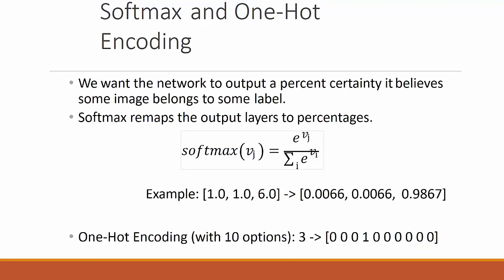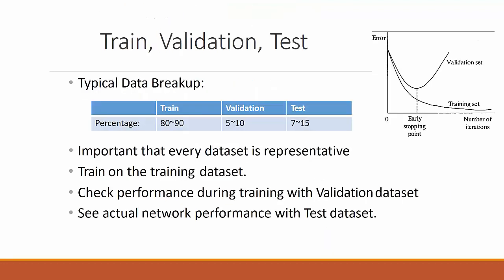We want the network to output a percent certainty it believes some image belongs to some label. Softmax remaps the output layer to percentages. For example, softmax(Vj) is equal to e^Vj over the sum of e^Vi over all i. For example, 1, 1, 6 will be mapped to 0.0066, 0.0066, 0.9867. Now, if we are having digits from 0 to 9, then 3 will be mapped to a vector of this form: 0, 0, 0, 1 and then 6 zeros.